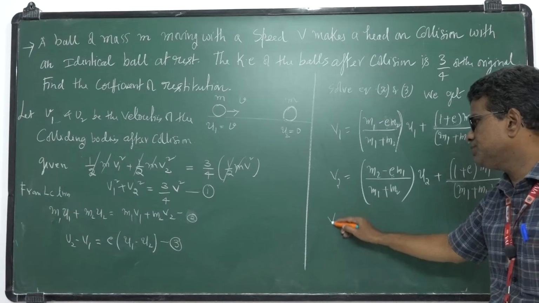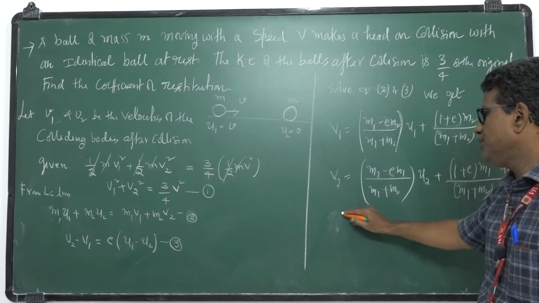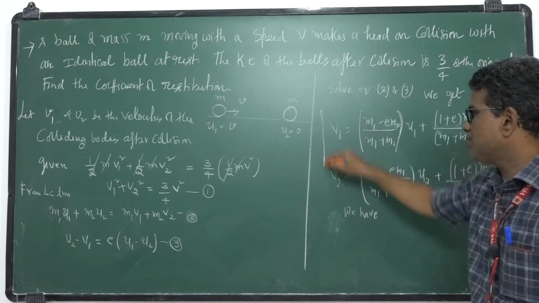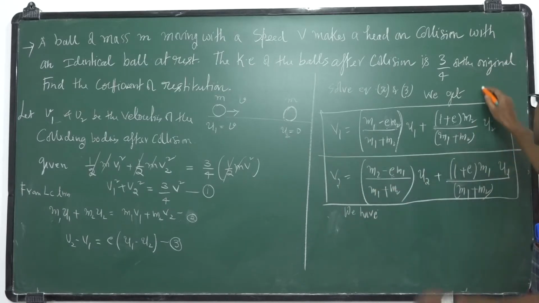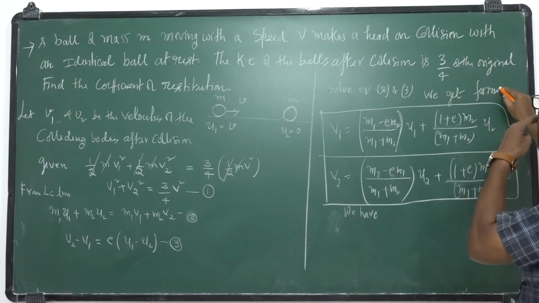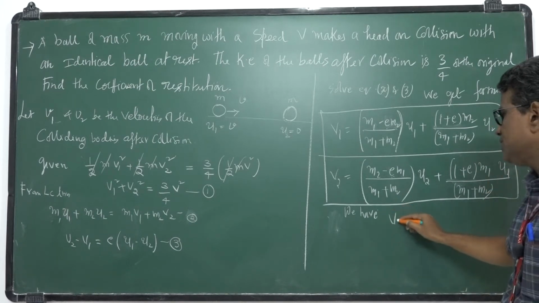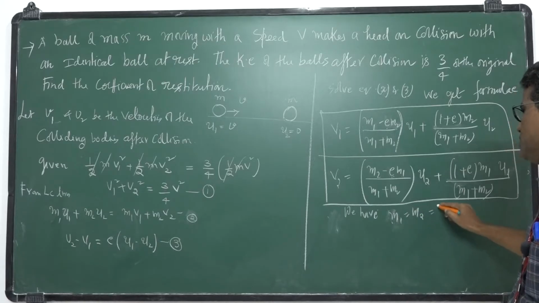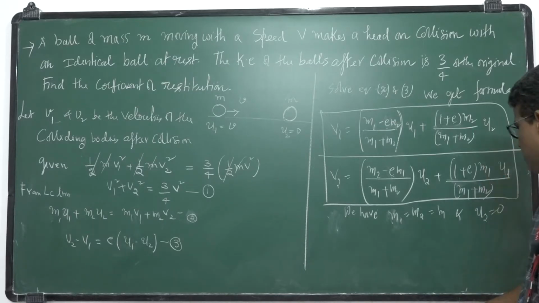Now I will substitute into these equations. You remember these as formulae. We have m1 is equal to m2 is equal to m, and u2 is equal to 0. Substitute these values here.